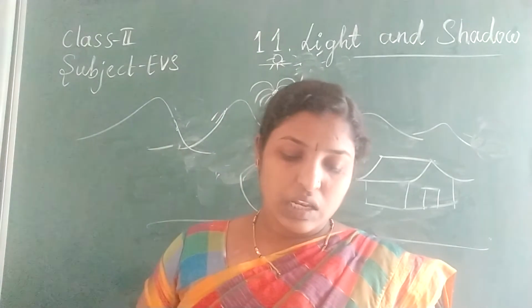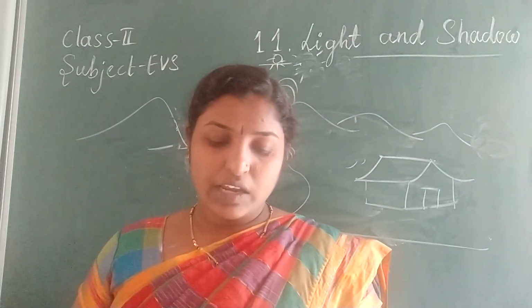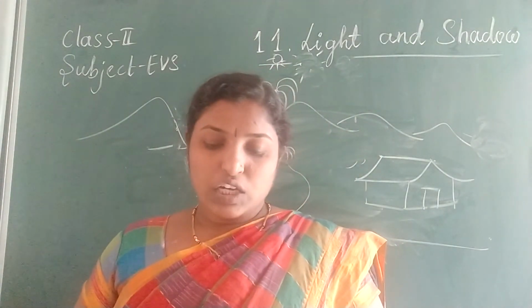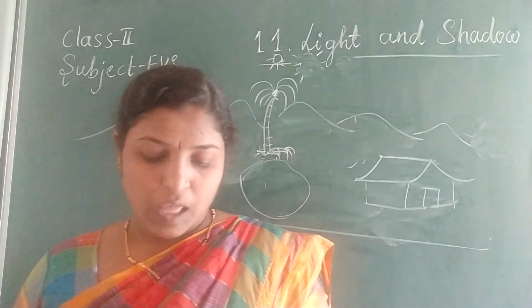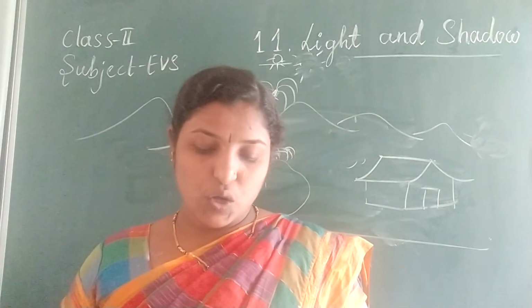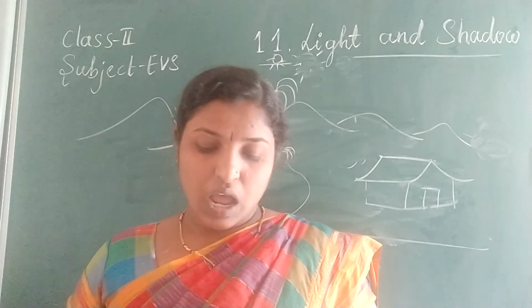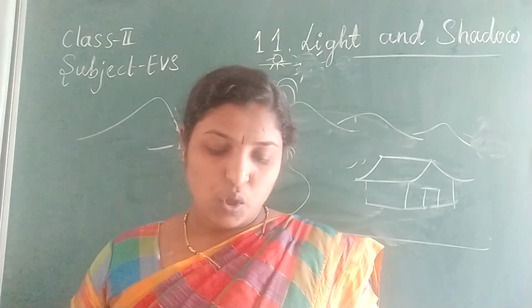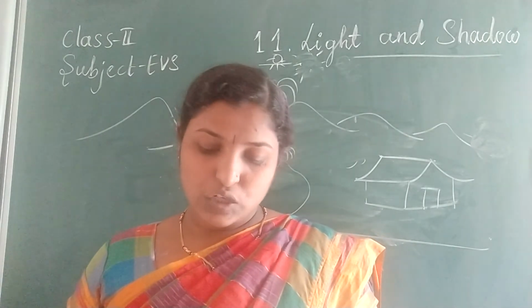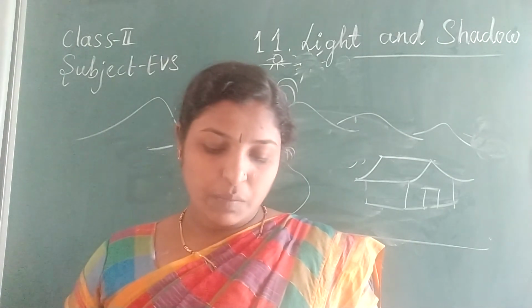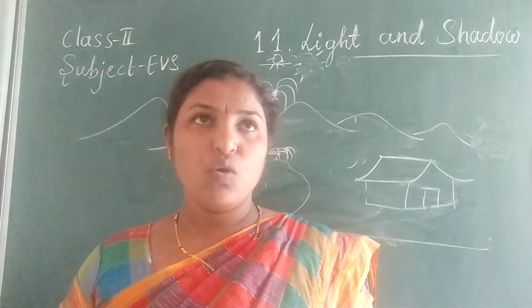Tick the right option. When are longer shadows formed? Evening. Which one will form a shadow, cat or glass window?